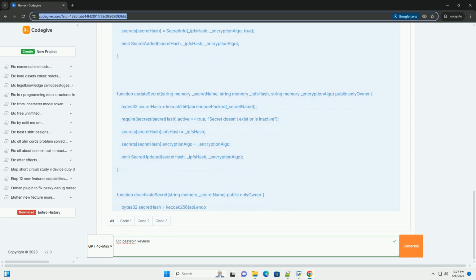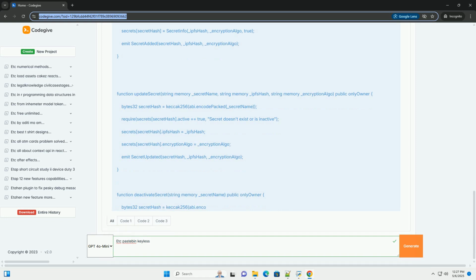It leverages decentralized storage and cryptographic principles to enhance security and accessibility. The name derives from the idea of using something akin to a Pastebin, though not literally pastebin.com, for secret storage, but with mechanisms to grant access based on blockchain identity and permissions.